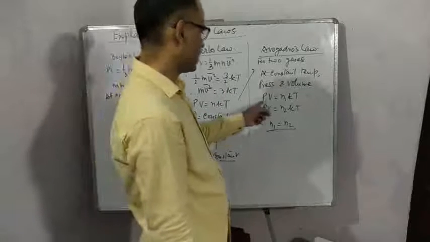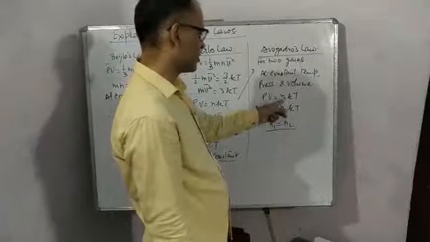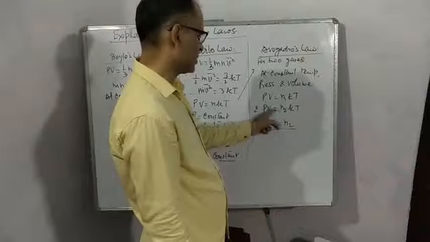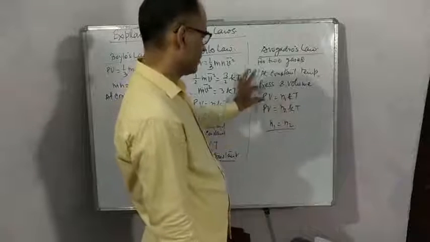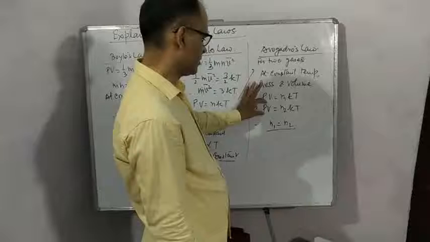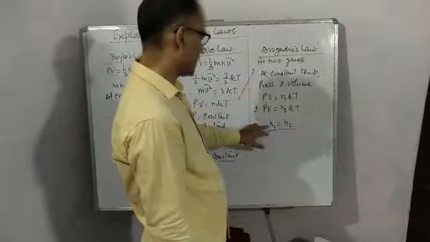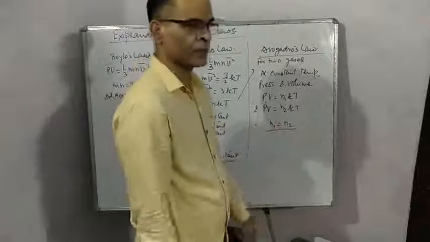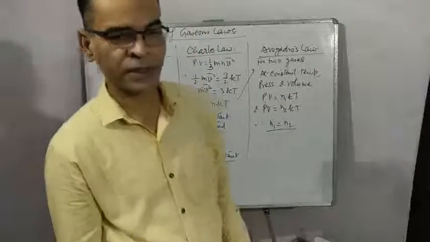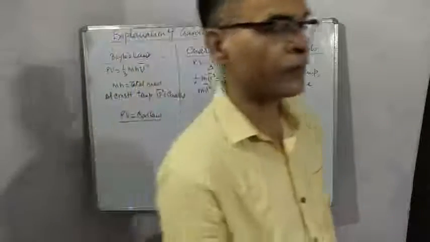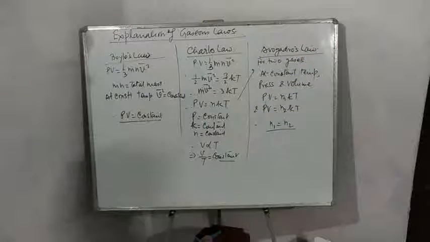So we can write PV is equal to N1 kT, N1 being the number of molecules in the first gas. Similarly for the second gas, PV is equal to N2 kT. It is also PV, so you can equate these two equations and we get N1 is equal to N2. So at constant pressure, temperature and volume, gases have the same number of molecules.